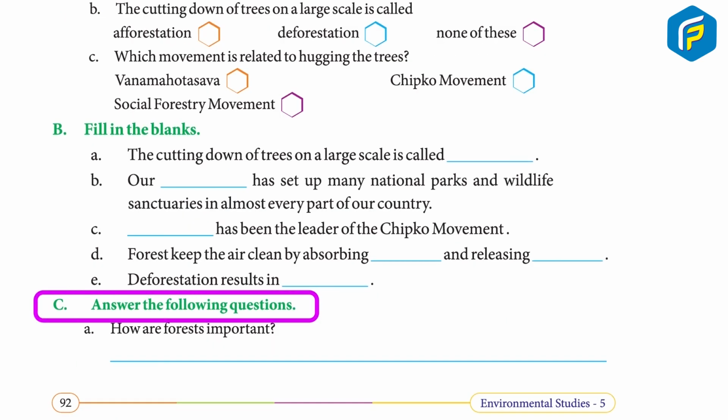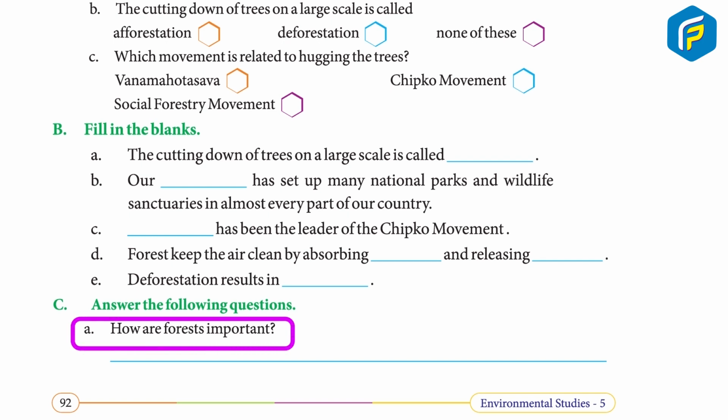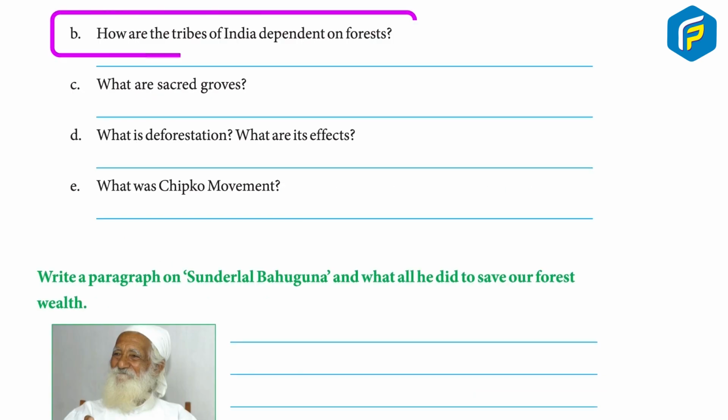C. Answer the following questions. A. How are forests important? Answer: Forests help to conserve the soil as the roots of trees bind it. They keep the air clean by absorbing carbon dioxide and releasing oxygen. B. How are the tribes of India dependent on forests? Answer: The tribes of India are dependent on forests for their livelihood. They get food from the forest.